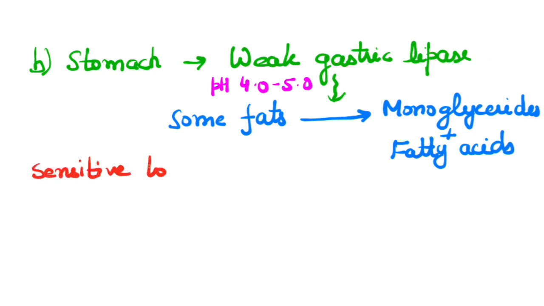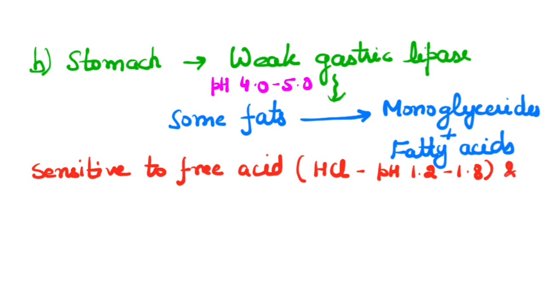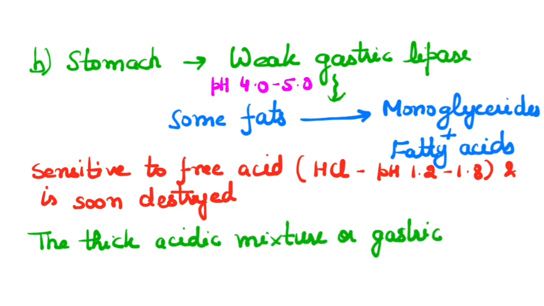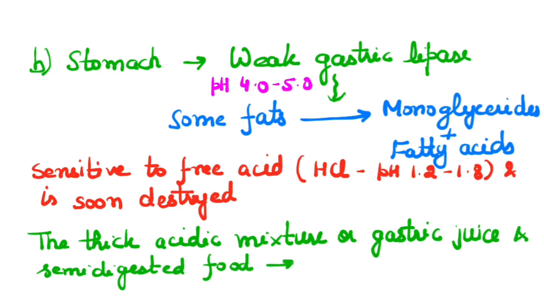However, it is sensitive to free acid, that is HCl, present in the stomach having pH 1.2 to 1.8, and thus the weak gastric lipase is soon destroyed. The thick acidic mixture of gastric juice and semi-digested food formed in the stomach is called chyme, which then goes into the intestine.